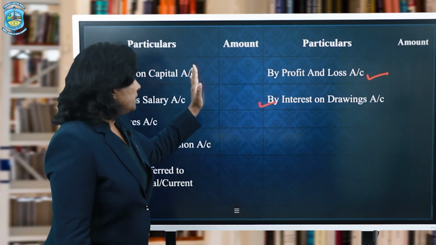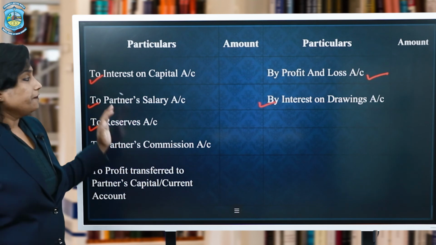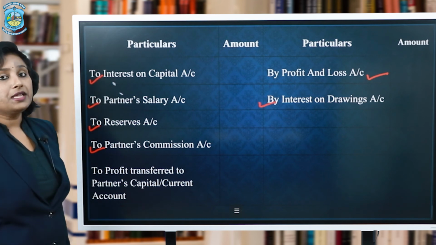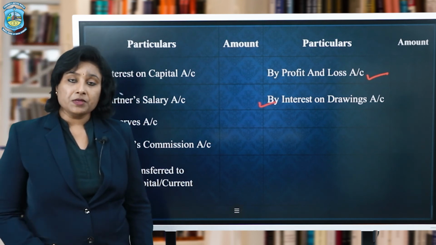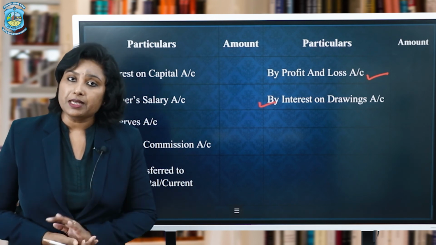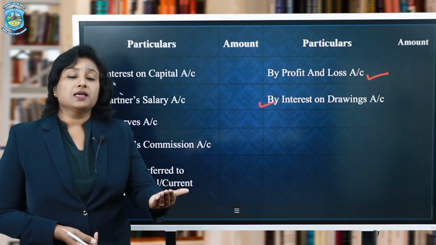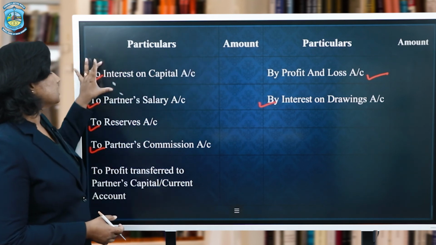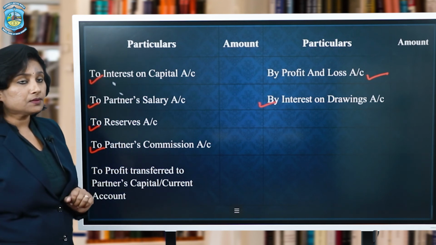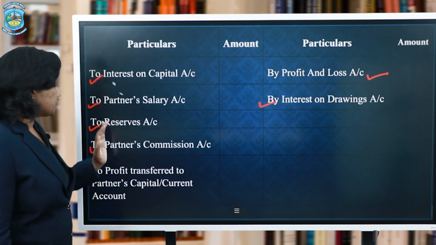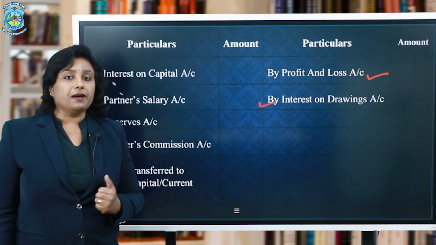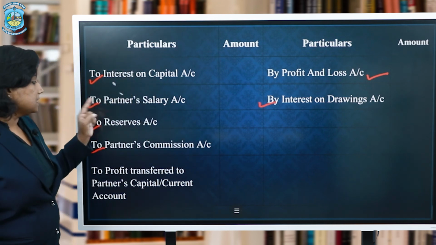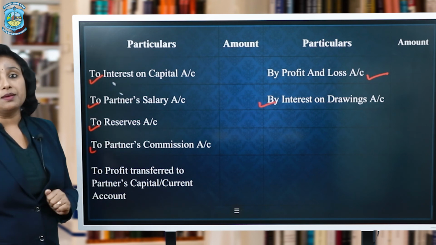So I hope the journal entries are also clear to all of you if you simply look at this profit and loss appropriation account. For example, for charging interest on capital, the first entry would be interest on capital account debited to partner's capital account. And then soon after this, interest on capital is to be transferred to profit and loss account, and therefore the entry is profit and loss appropriation account debited to interest on capital. And the same way for salaries, for reserves and for commission as well, the same entry will be passed, that is profit and loss appropriation account debited to partner's salary, to reserves and to partner's commission.